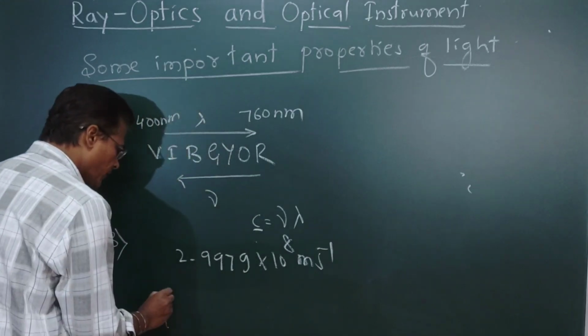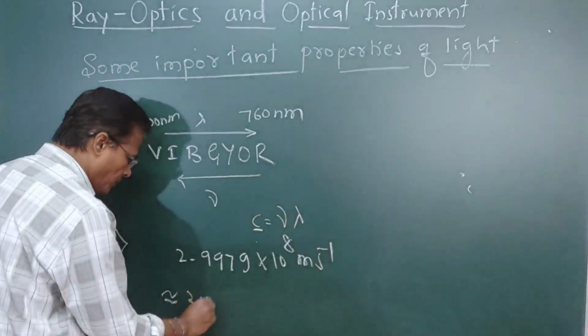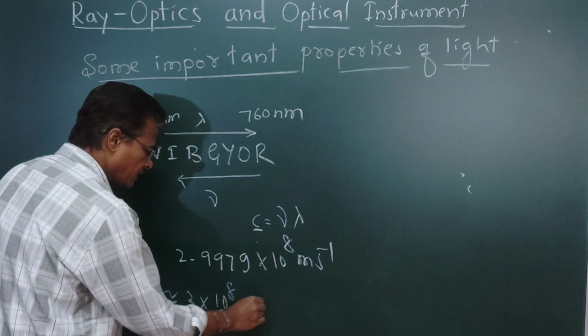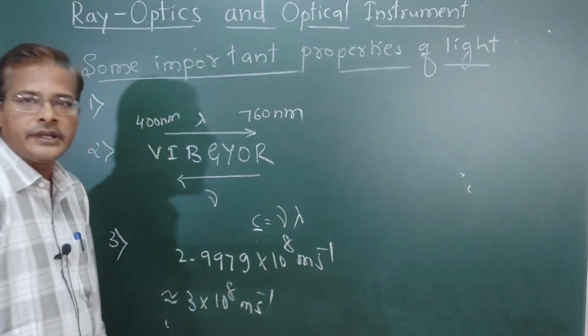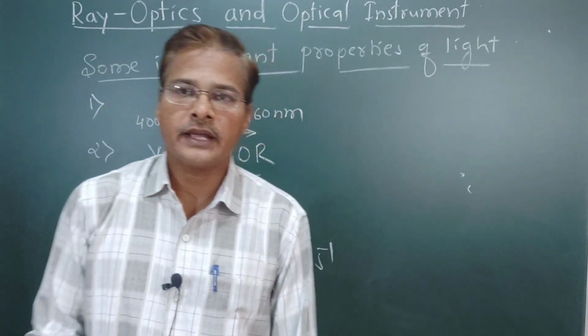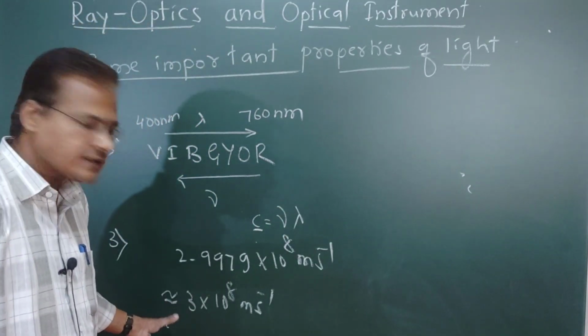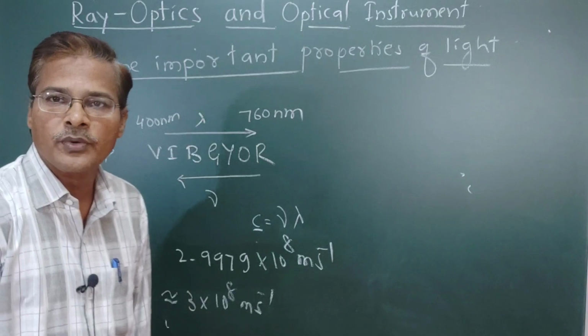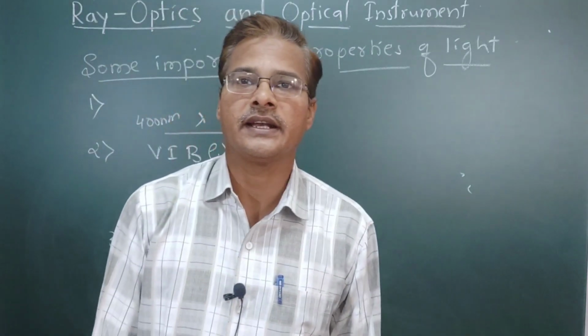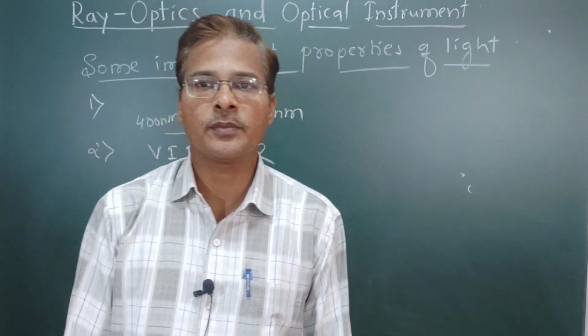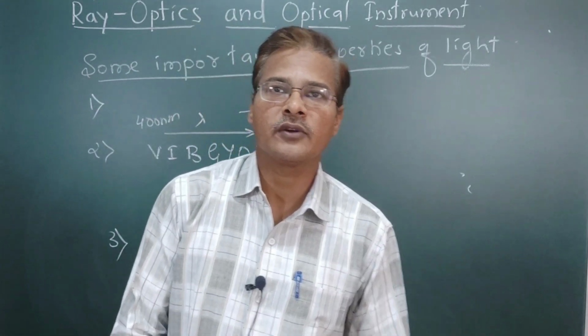Rounded up, it is 3 × 10^8 meter per second. This is the accurate value measured by A. A. Michelson.